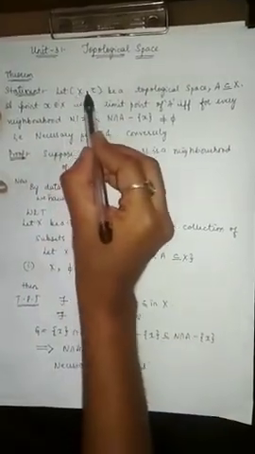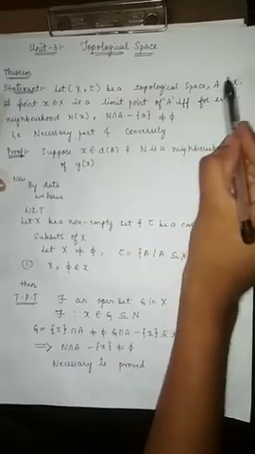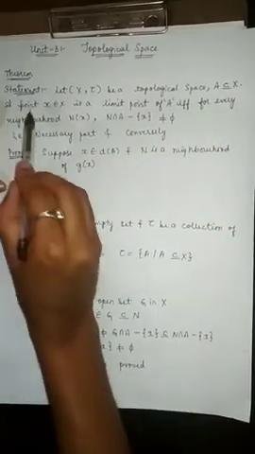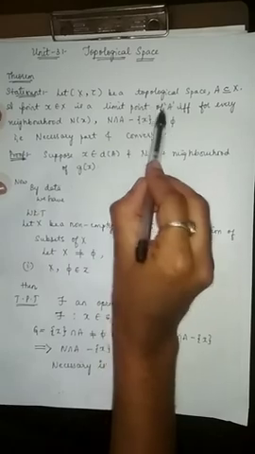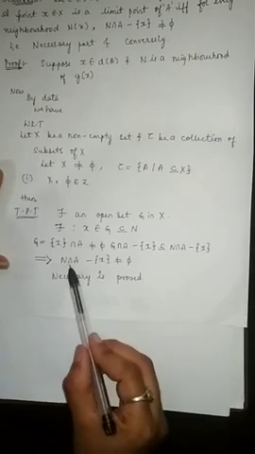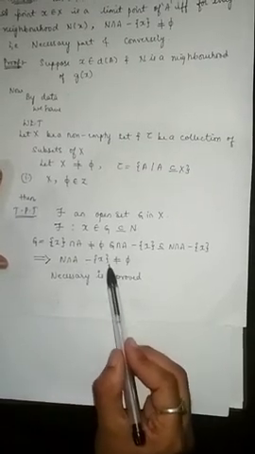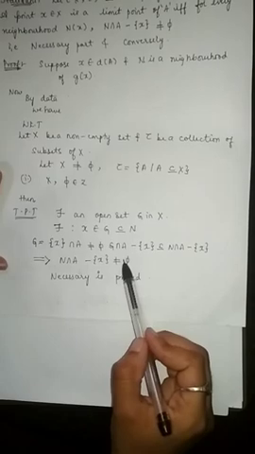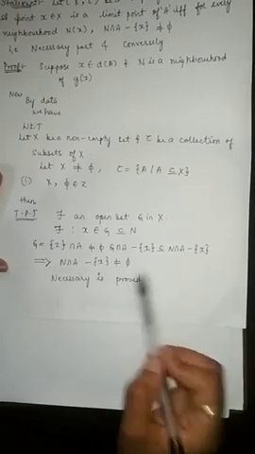Let X comma tau be a topological space, A a subset of X, and a point x belonging to X is a limit point of A. By the converse, we have proved that N intersection A minus the single set of x is not equal to the empty set.